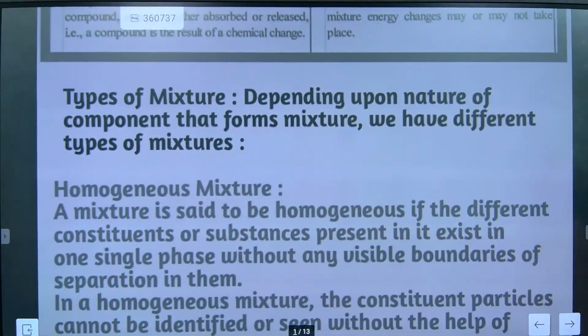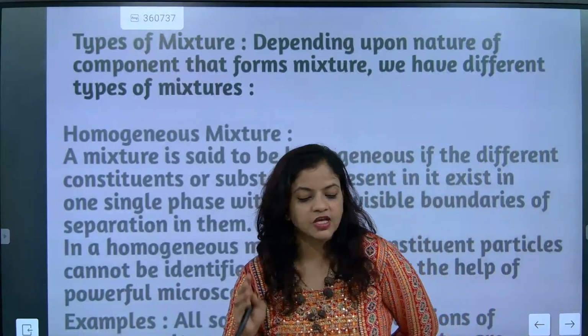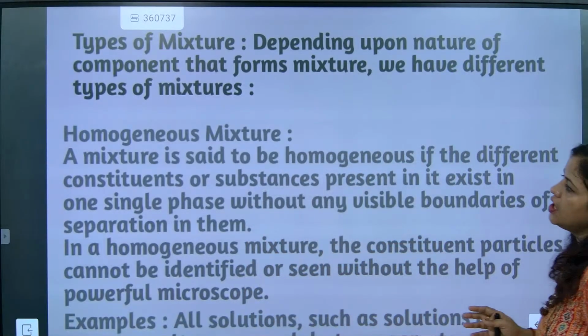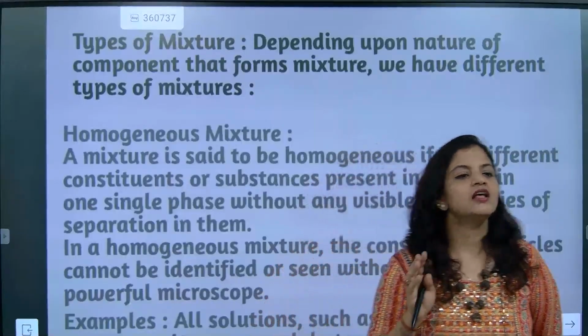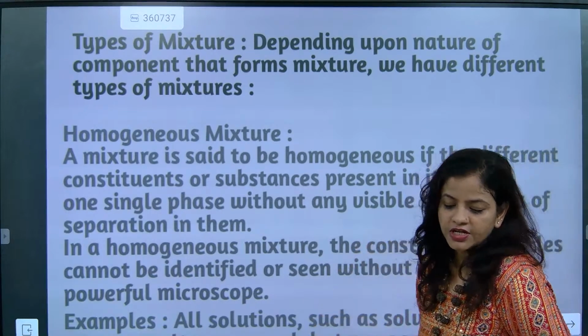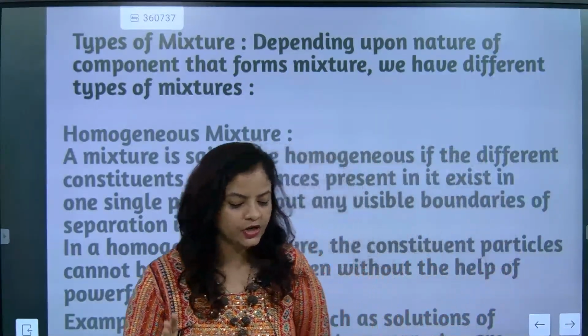So types of mixture: depending upon the nature of the components that form the mixture, we have different types of mixture. The first type is considered a homogeneous mixture, and the other is considered a heterogeneous mixture. Now we are going to understand the difference between homogeneous and heterogeneous mixture. A mixture is said to be homogeneous if the different constituents or substances present in it exist in one single phase. Understood? Without any visible boundaries. That's a very, very important point to remember.